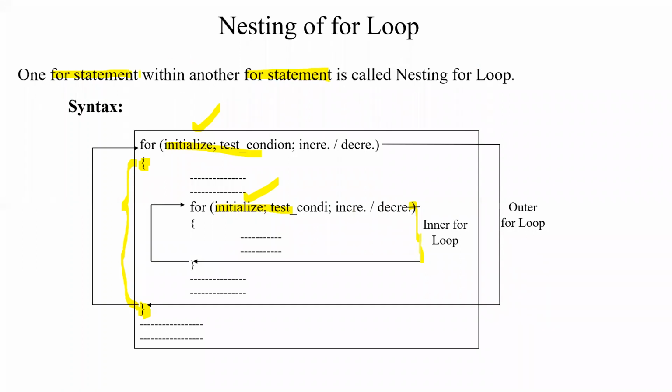We can write it as: a for statement within another for statement is called nesting of for loops. We will have one outer for loop and an inner for loop. For both for loops, we will use different control variables, with the initialization, testing, and increment or decrement of the control variables kept separate for each.